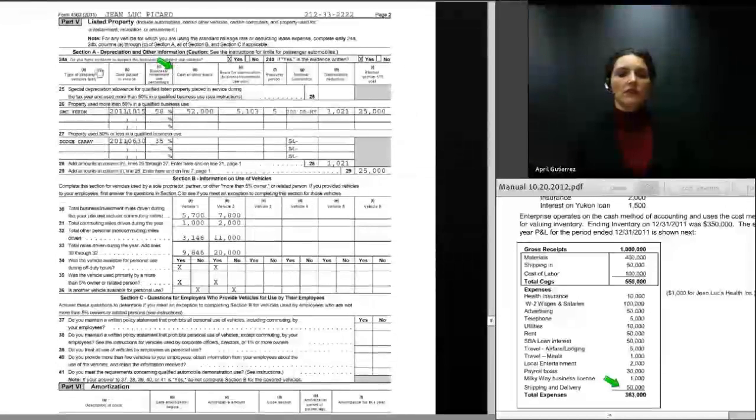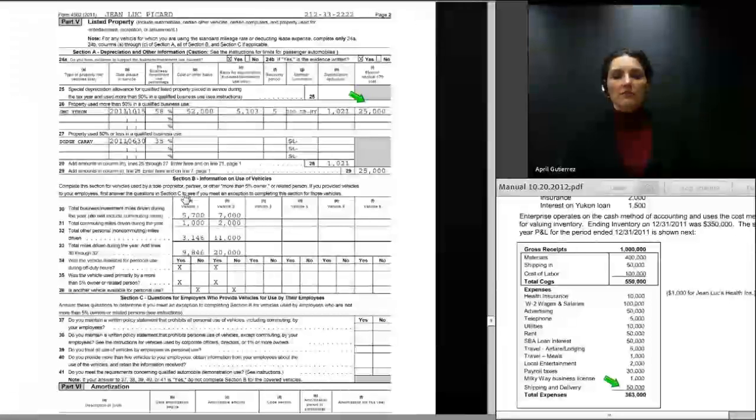Moving over to page 2 of the form, we list 2 vehicles. The GMC Yukon is shown on line 26 because it is more than 50% business use, and the Dodge Caravan is listed on line 27 because it is not more than 50% business use. It is 35% business use. We can see that we have a cost or other basis of the Yukon at $52,000. Basis for depreciation after we claim a Section 179 deduction of $25,000 is $5,103. We show that the depreciation deduction is $1,021 and the elected Section 179 cost is $25,000.